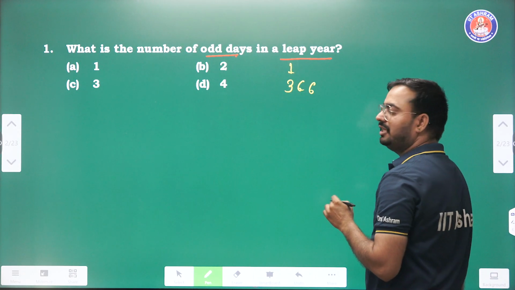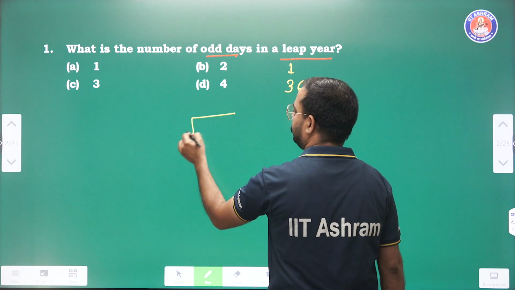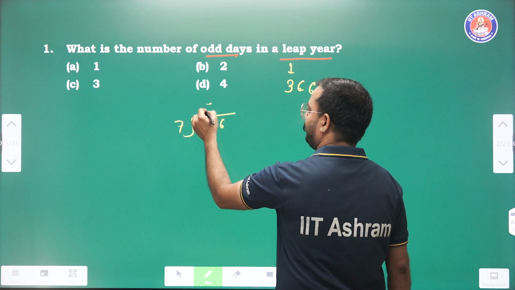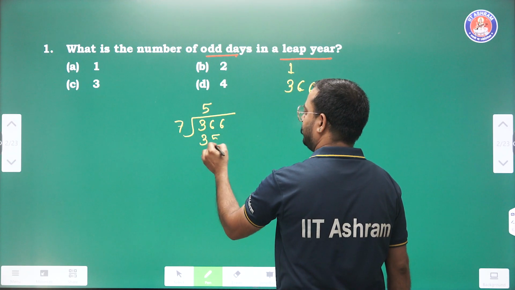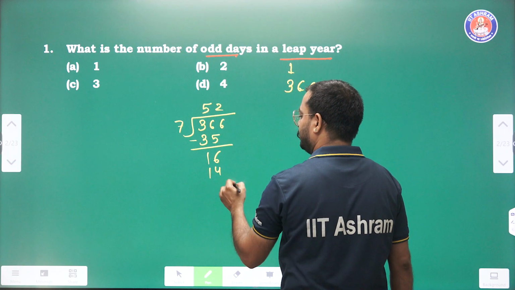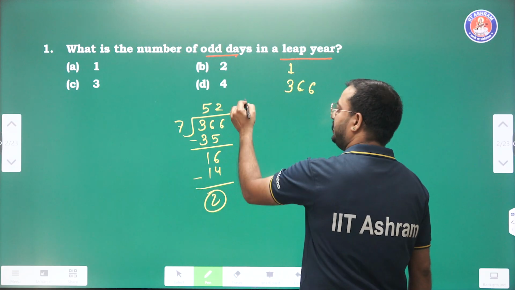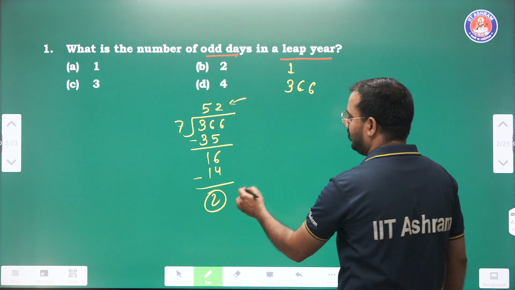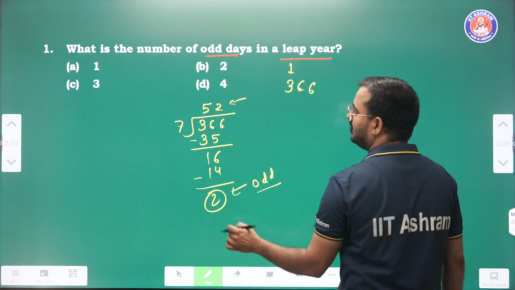So we want to find the number of odd days. So 366 divided by 7. 7 5 are 35. 16. 7 2 are 14. So remainder is 2. So 52 weeks are complete week. 52 week in the leap year. So odd days are 2. So answer is B.